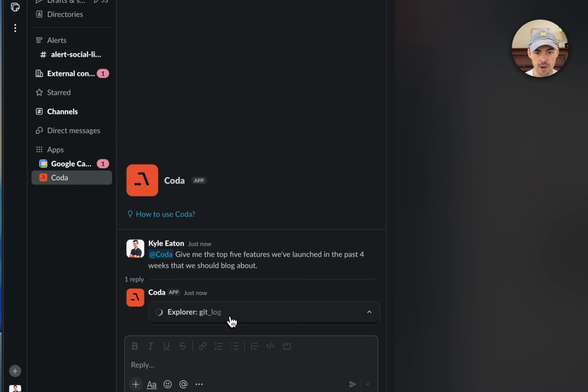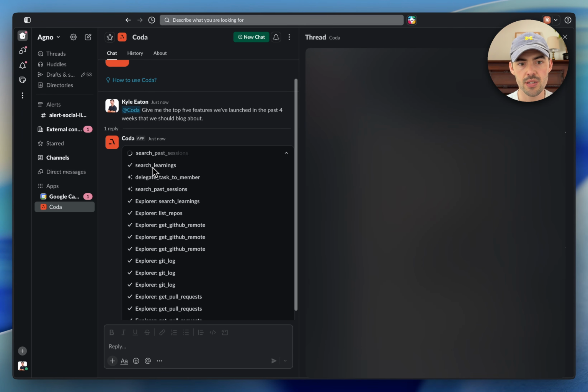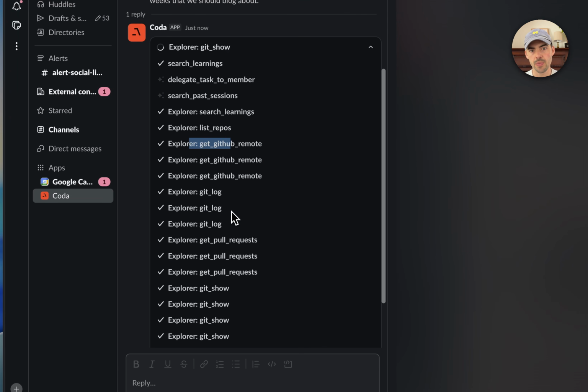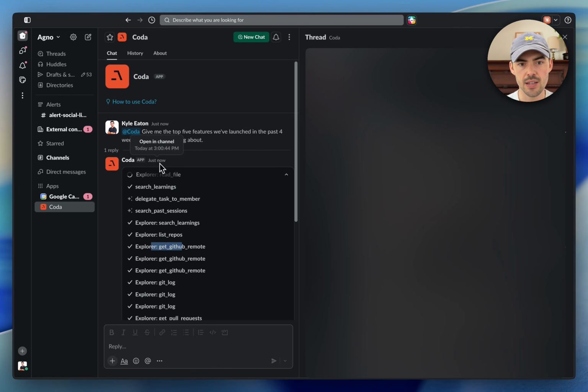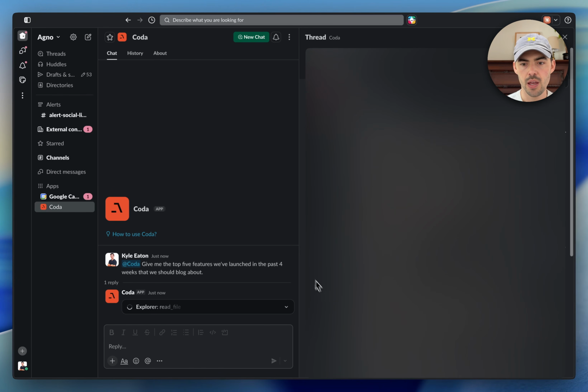So you can see it working behind the scenes here. It's delegating tasks to different agents. It's hitting its GitHub tool. It's hitting its Slack tool. So that's a cool sort of behind the scenes look on what the agent is doing. And I'm just going to pause because this could take a second.